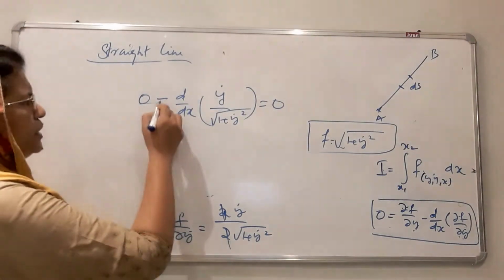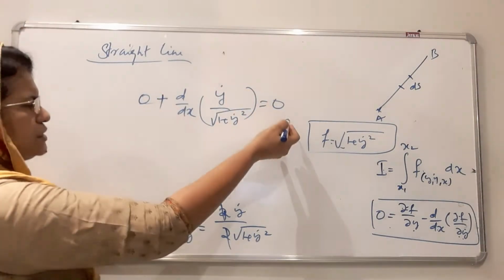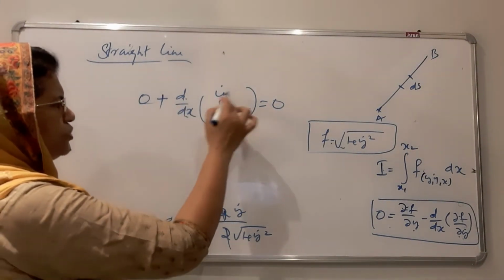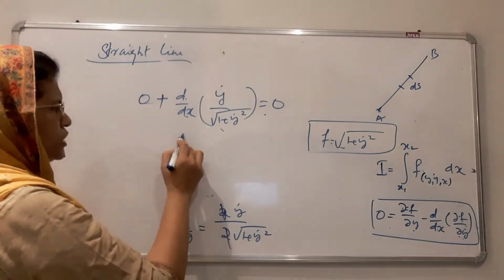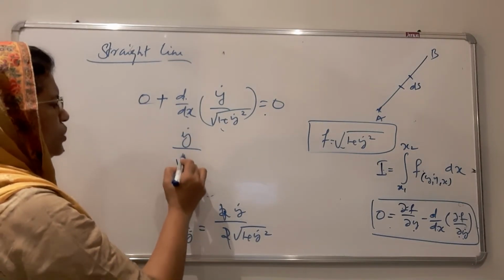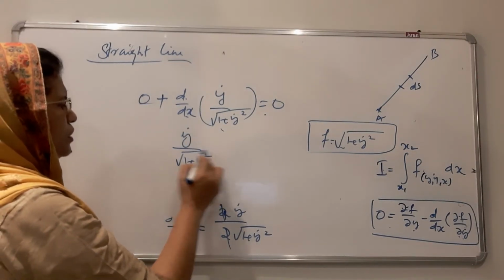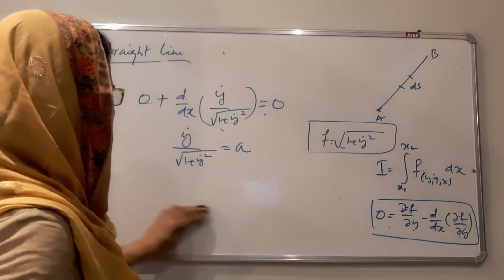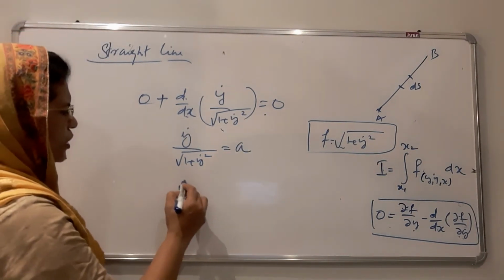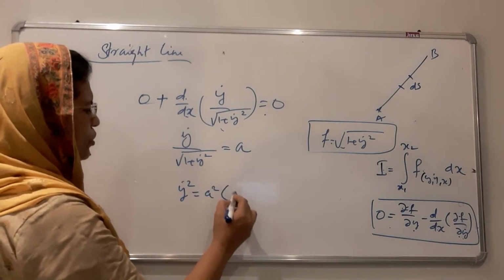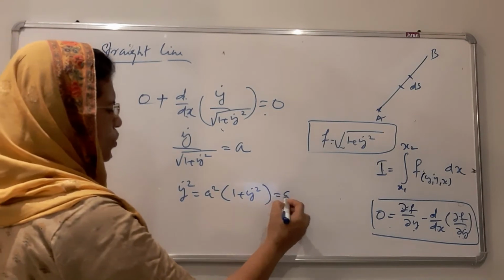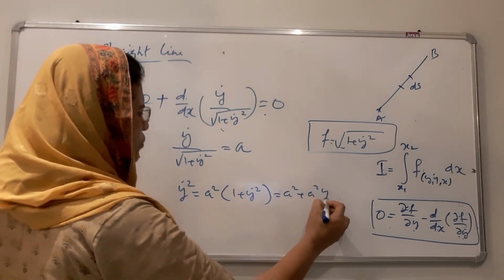The negative sign can be avoided since it is 0 on the right hand side. d by dx of a function is equal to 0, therefore the function is equal to a constant. That is y dot divided by root 1 plus y dot square is equal to a constant a. Squaring, we get y dot square is equal to a square into 1 plus y dot square, that is equal to a square plus a square y dot square.